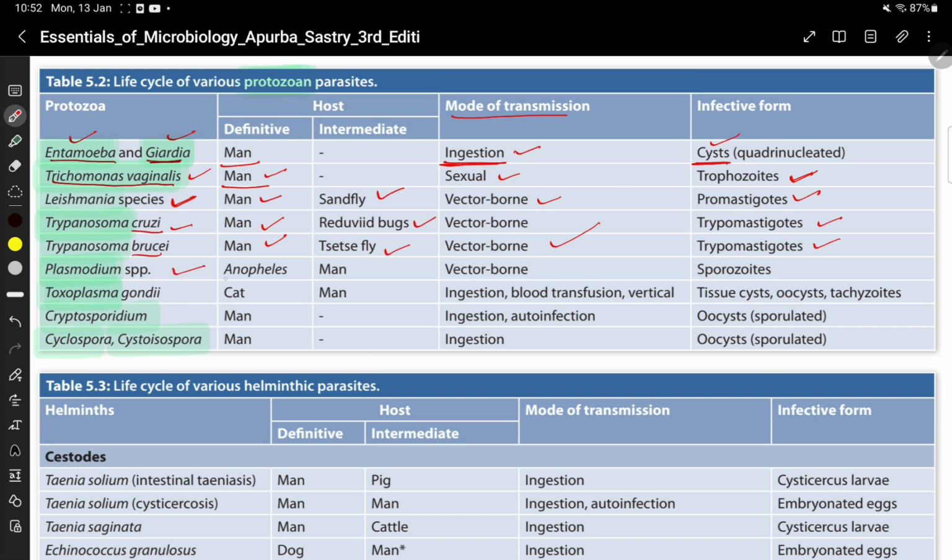Plasmodium species, definitive host is Anopheles, man is the intermediate host. For Plasmodium species, that is the malarial parasite, man is the intermediate host, Anopheles is the definitive host. It is a vector-borne disease. The infective form of Plasmodium is sporozoites. Okay. Toxoplasma gondii, cat is the definitive host, man is the intermediate host.